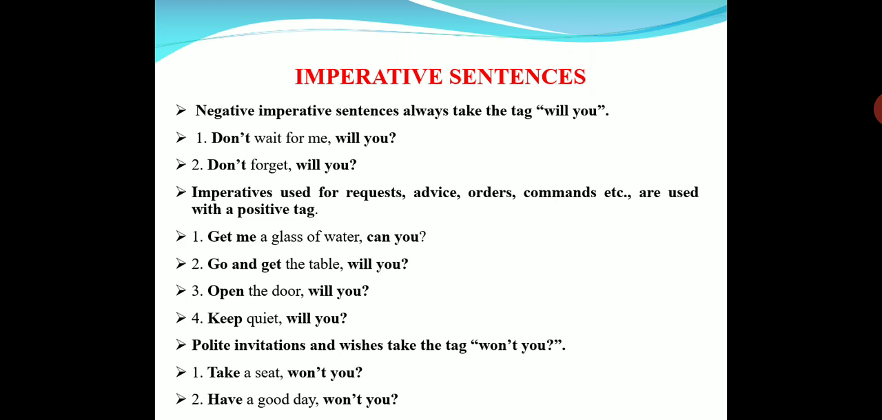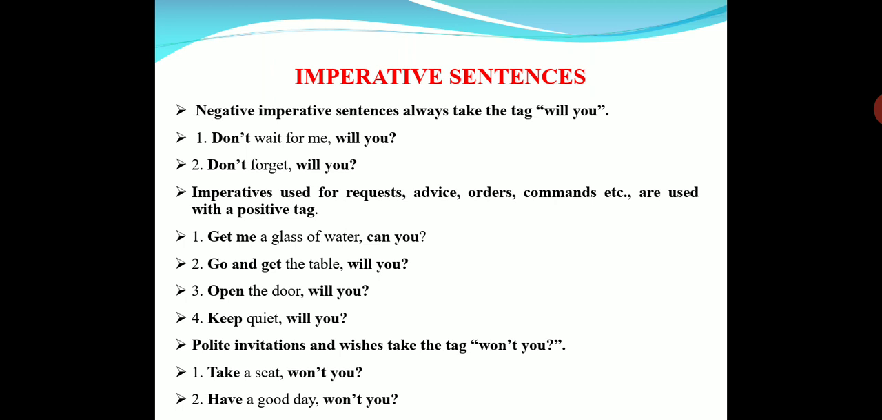Next, imperative sentences are generally used for request, advice, orders, commands, suggestions, like that. For them, what we have to use is a positive tag. There is no negative in the sentence, but even then, we have to add only a positive tag. For example, get me a glass of water, can you? Go and get the table, will you? Open the door, will you? Keep quiet, will you? Okay, for all these we write only the positive tag.